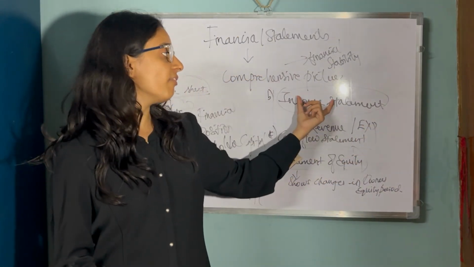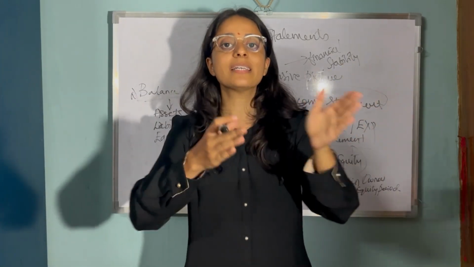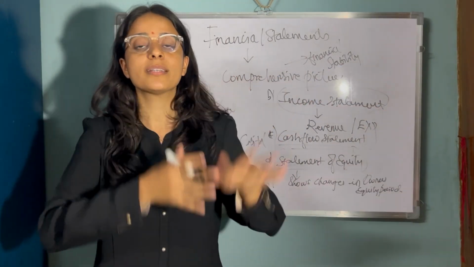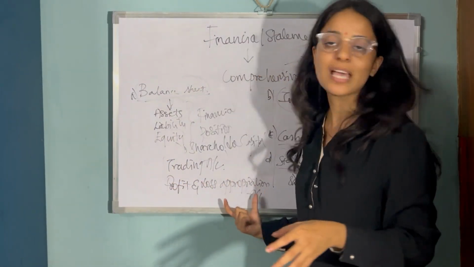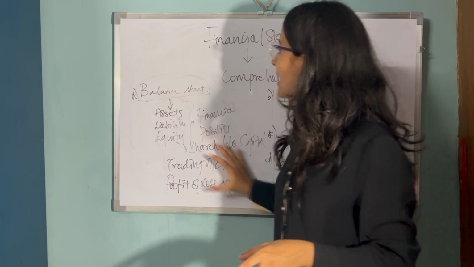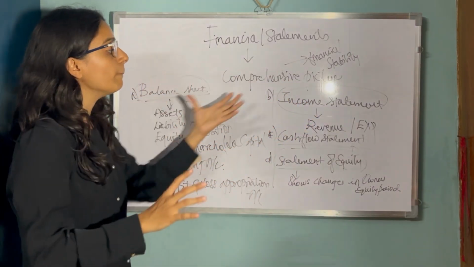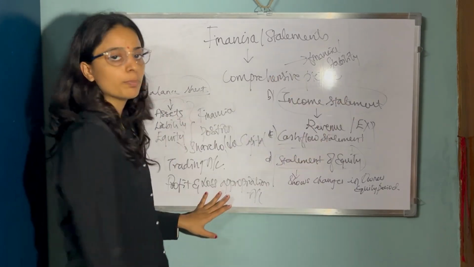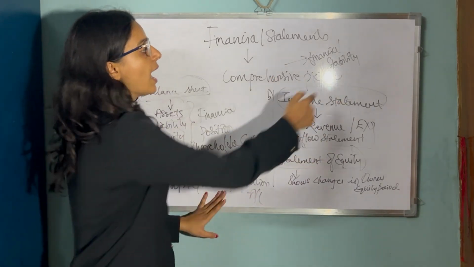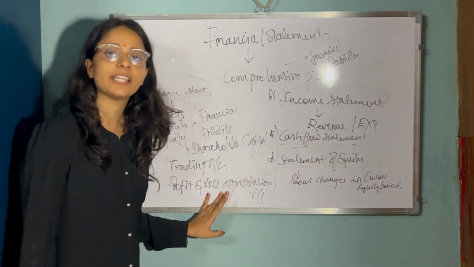Here, what profit we get, how it is apportioned, how it is divided into the different sectors is nothing but the profit and loss appropriation account. So these are some of the different types of important financial statements which give us a comprehensive picture, or which tell us the financial stability of a business.